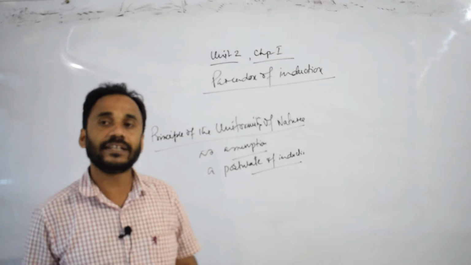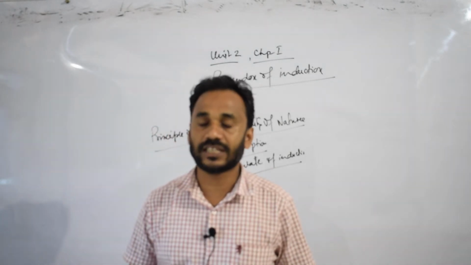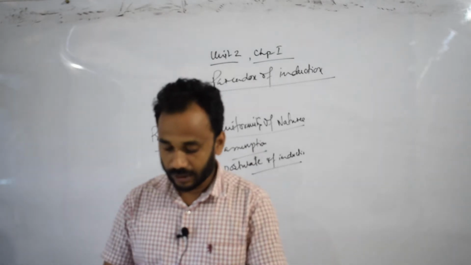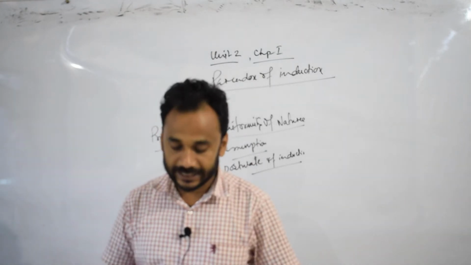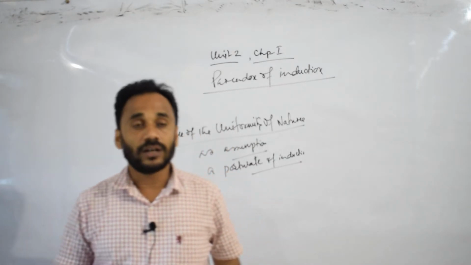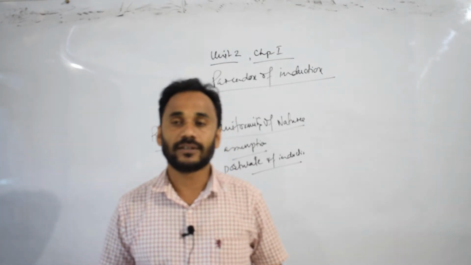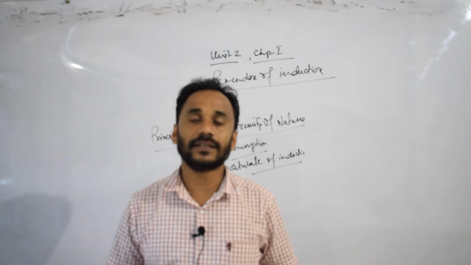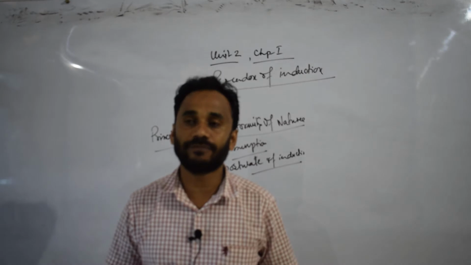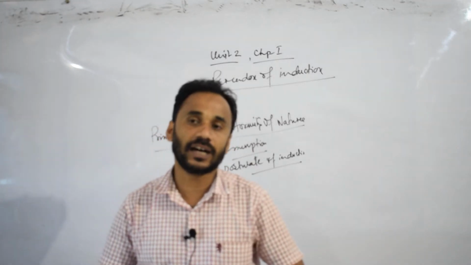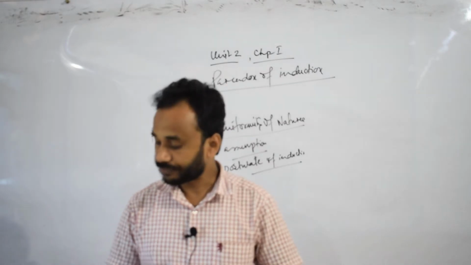Before we go to the main topic, that is the paradox, some other related questions. The famous logician J.S. Mill studied this. J.S. Mill has a very contradictory statement regarding induction.